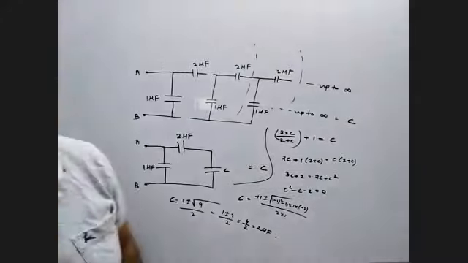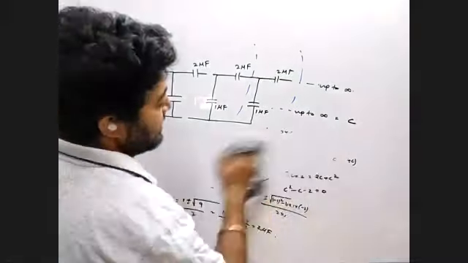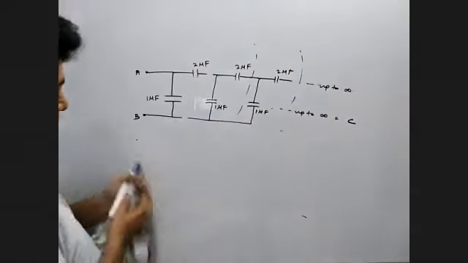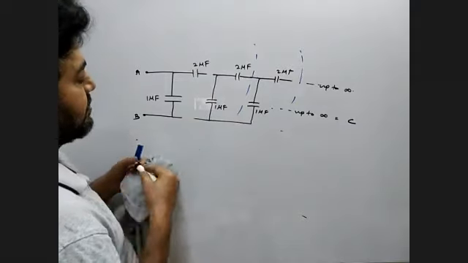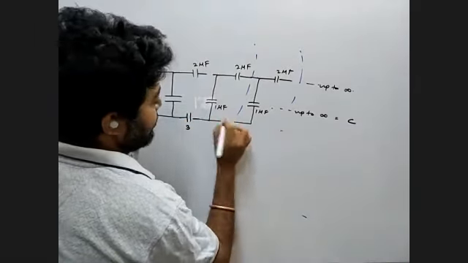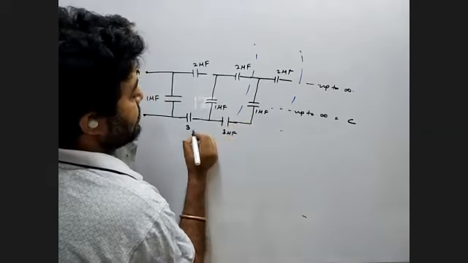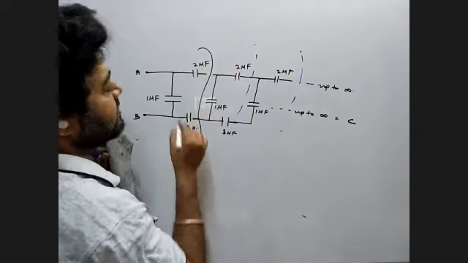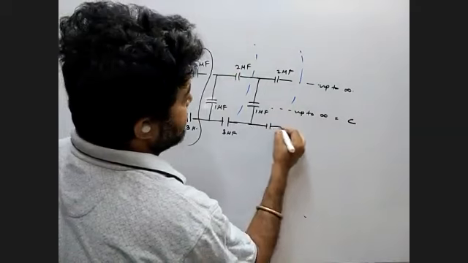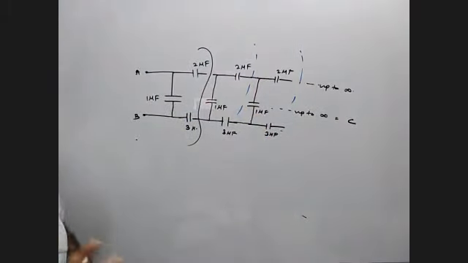So let's try one more question, although it's a different pattern. You can try one more question at home the same way. I can give you one more capacitor here, like 3 microfarad. I don't know what the answer is, I'm just giving it. So now see, this is a repetition. You understand? So you can try this. Clear?